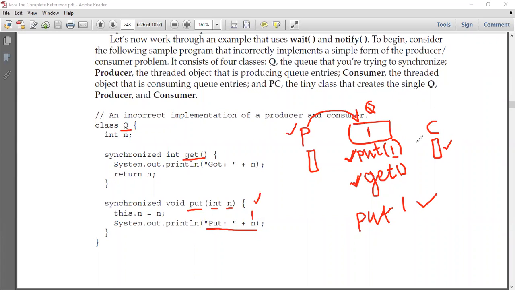Now the consumer, in order to consume the value, needs to call this get method, and that's what we are seeing. Once it calls the get method, what is it going to do? It's going to get the value which the producer has produced. So how?